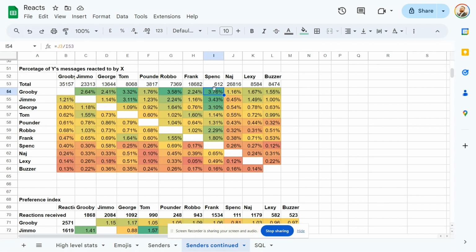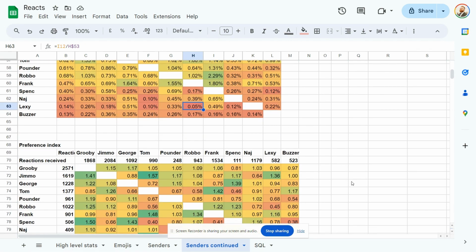I like 1 in 26 of Spensley's messages. And the lowest we have here is Lexi to Frank. So Lexi likes about 1 in 2,000 of Francis' messages. I'll send these later so you guys can look over them individually. Not a whole lot super interesting in my opinion on this.